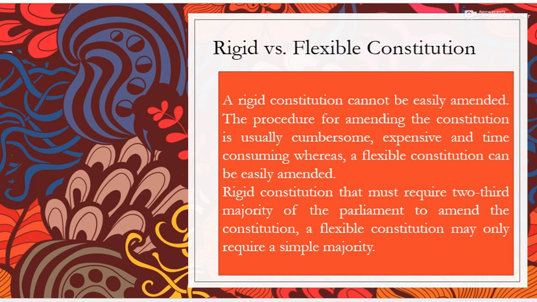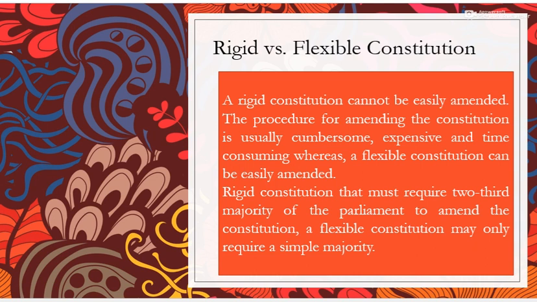And the second important difference is that a rigid constitution generally requires at least a two-thirds majority of the parliament, but a flexible constitution can be amended through a simple majority. The US Constitution is a classic example of a rigid constitution because since its enactment, it has been amended successfully only 27 times. But there have been more than 11,000 proposals. Why could those proposals not be incorporated successfully? Due to the complex amendment procedure.